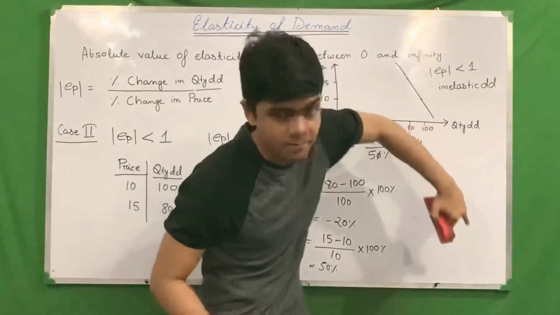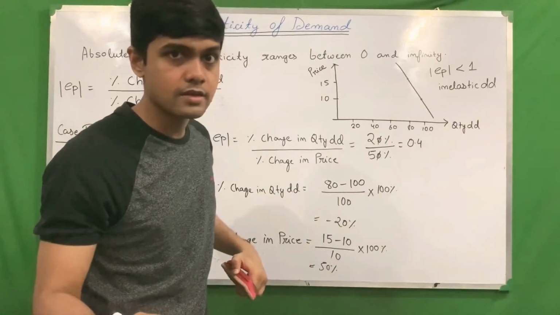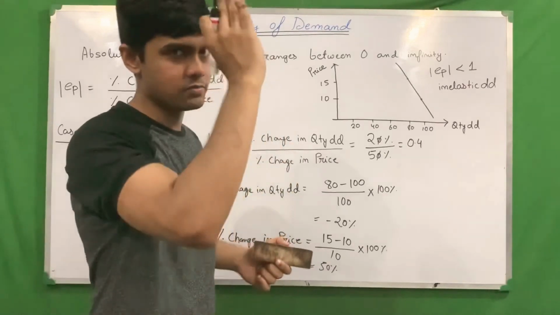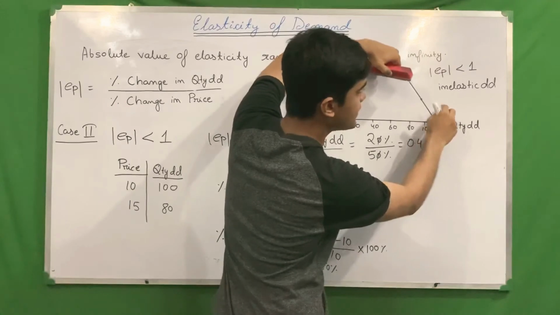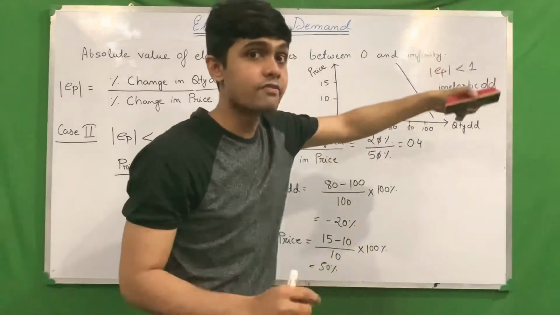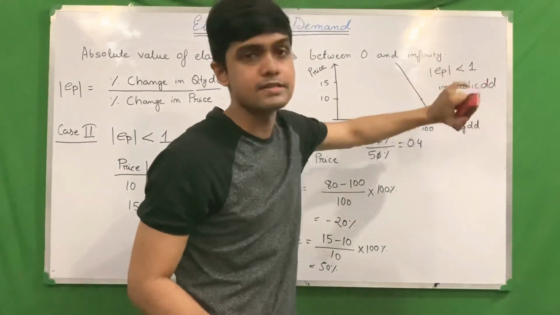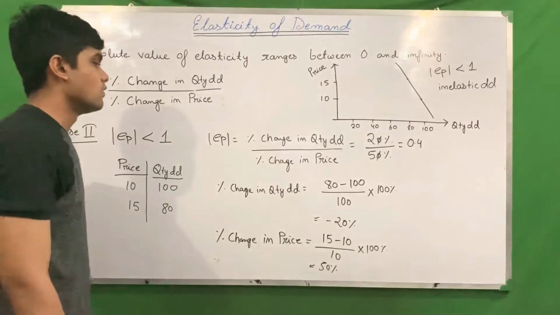It's very steep. Perfectly inelastic demand you have done in the previous part. Perfectly inelastic demand was EP exactly equal to 0 and it was fully vertical. If a fully vertical curve is tilted a little, it goes from perfectly inelastic to just inelastic demand, and the EP value gets less than 1. Example is this.